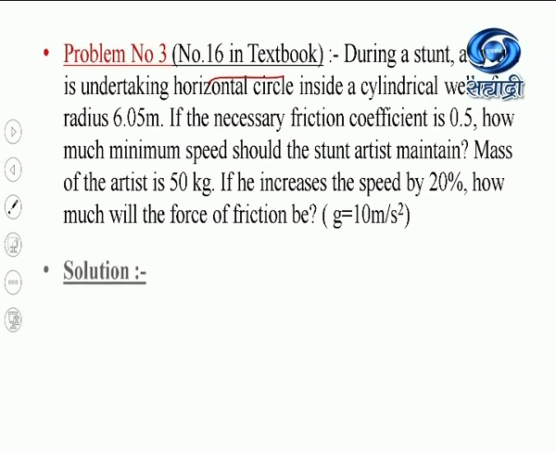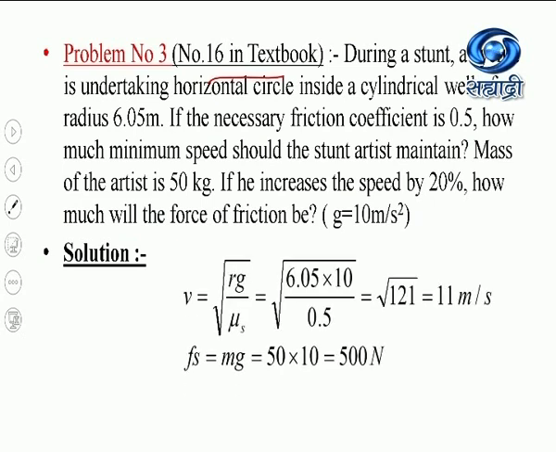So now we are going to solve this. I will write here the given data. The equation for the minimum speed for a vehicle moving inside a cylindrical wall is given by v equals square root of Rg divided by mu s, where R is the radius of the cylindrical wall, which is given to you as 6.05 meter, g is the acceleration due to gravity, 10 meter per second squared, and the coefficient of friction is 0.5.